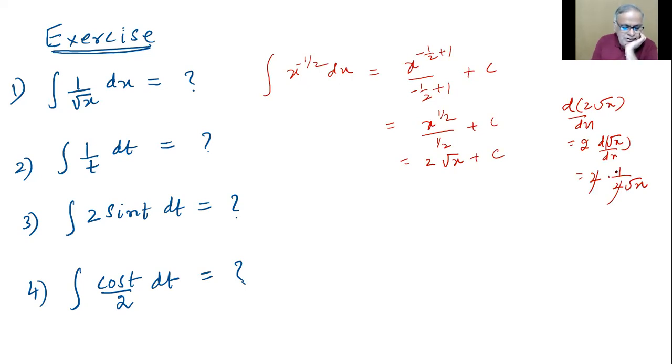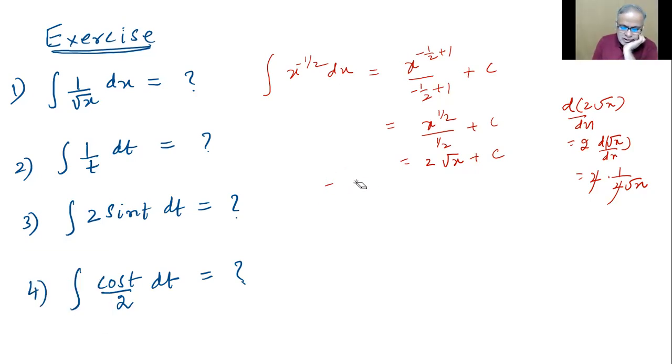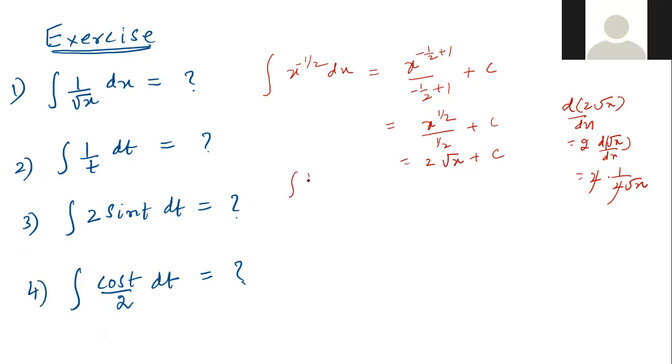1 by t dt. So we'll write it as t to the power minus 1 dt. No, sir, it is not valid for minus 1. Minus 1. Good. You remembered it. So what should I do? Log t. Simply directly, 1 by t dt. Remember, here 1 by t dt, here 1 by root x dx. It won't be 1 by t dx, children.